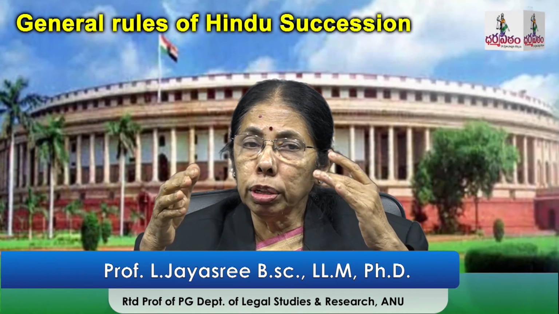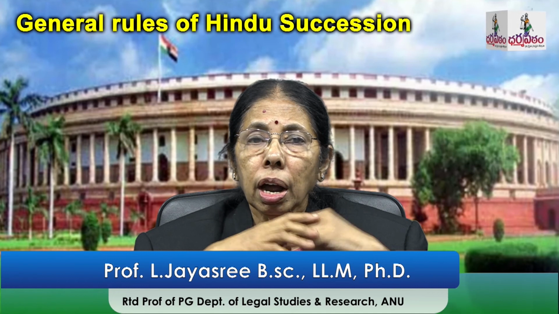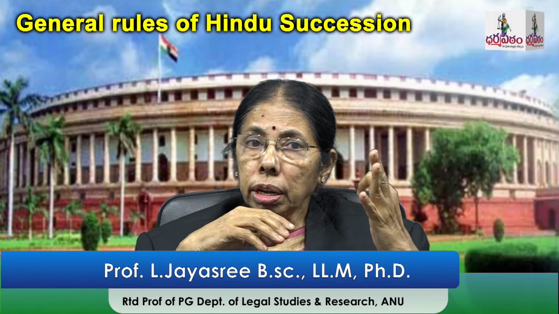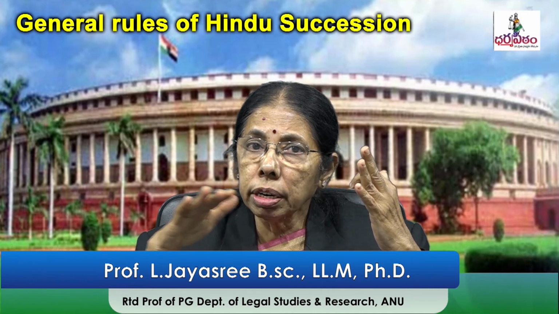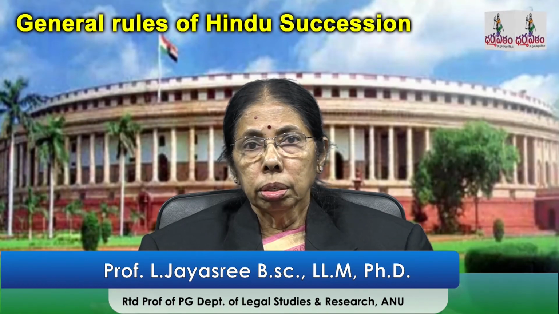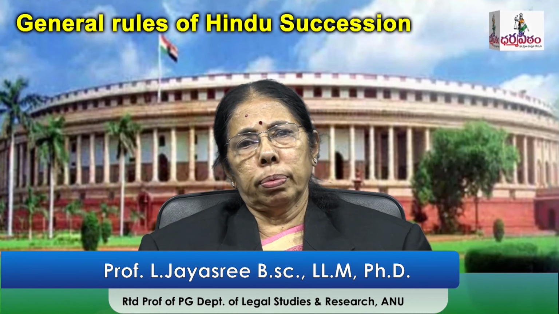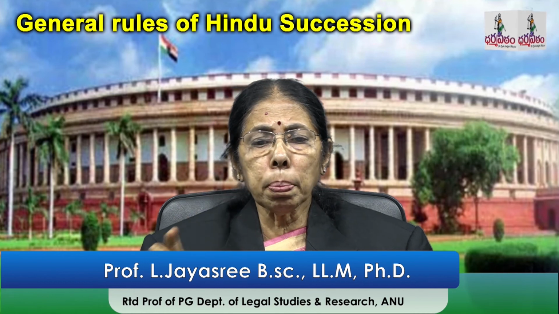So even though S1's daughter has only 1 heir and S's daughter had 3 heirs, all will get equally, because there was no express provision. Section 9 says that all the heirs within the entry take simultaneously and equally. That's what the law says. So all will get 1 by 4, 1 by 4, 1 by 4 and 1 by 4. This is called per capita.